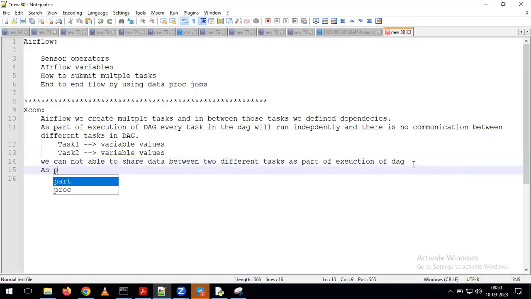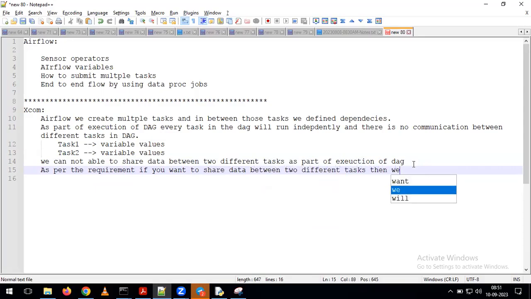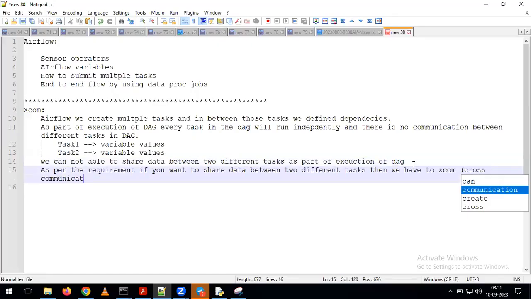But for example, as per the requirement, if you want to share data between two different tasks, in that situation we have to use XCOM. XCOM is a kind of shortcut name. We can call it cross communication. This cross communication happens between two different tasks.